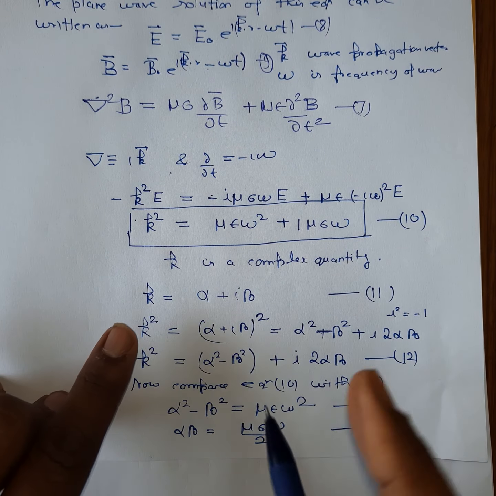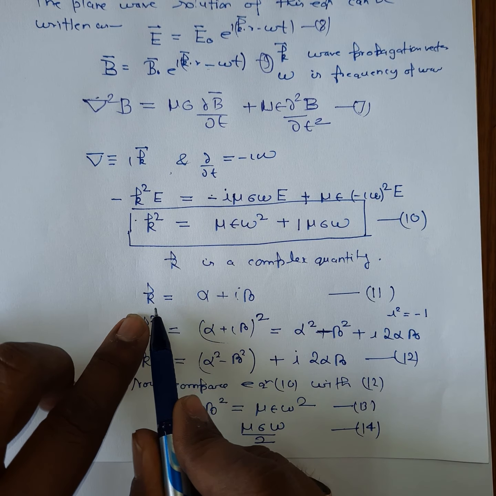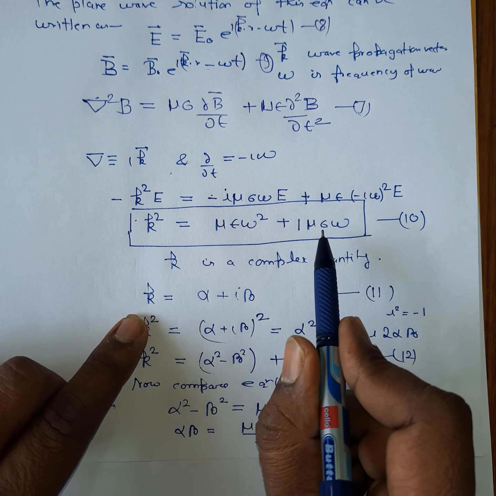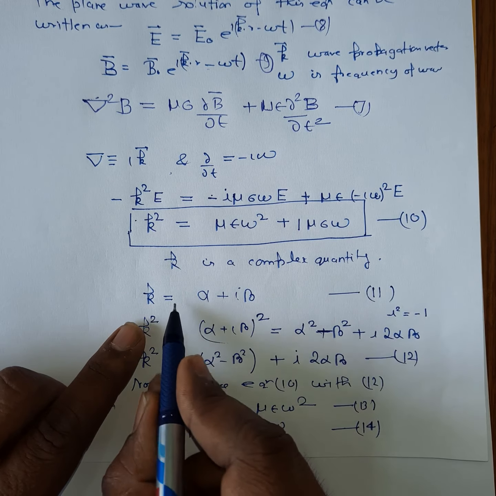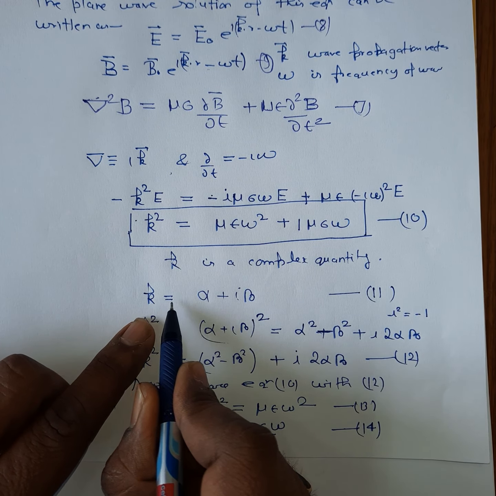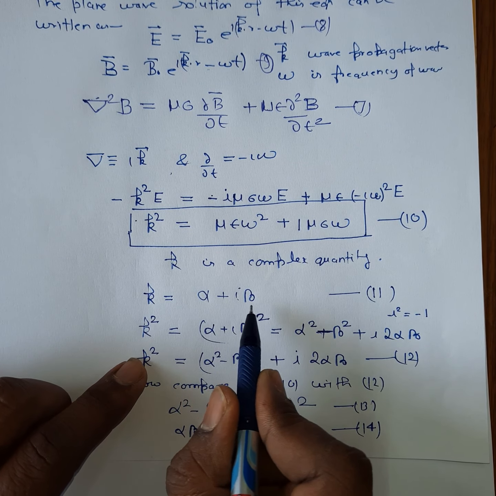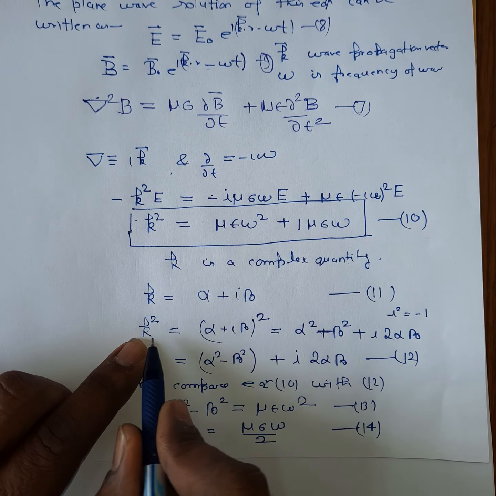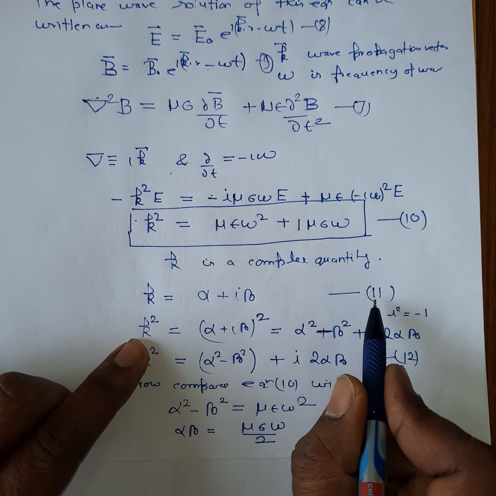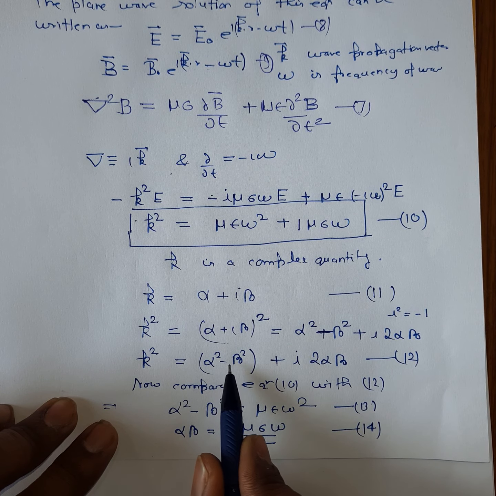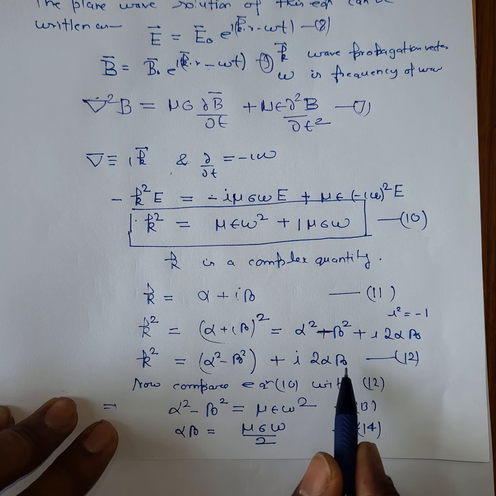Clearly, what I have considered, since this gives us some idea that k is a complex quantity, I have assumed that k is a complex number having some real part and imaginary part, that is k is equal to alpha plus i beta. So I have squared both sides of equation number 11, and we obtained k square is equal to alpha square minus beta square plus i 2 alpha beta.